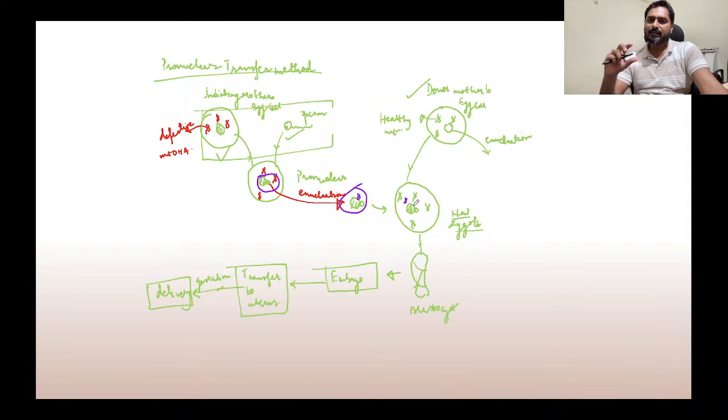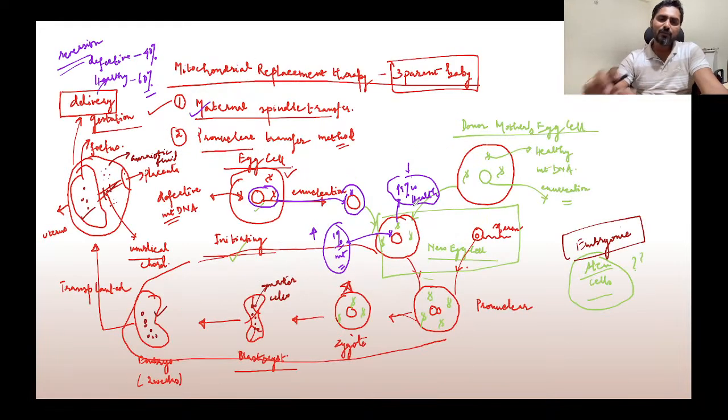So when this three parent baby was legalized in UK, there was also a debate that sometime in future we can misuse this technology. We can misuse the technology to produce what is famously referred to as designer babies. So maybe in future, here we are doing manipulation.